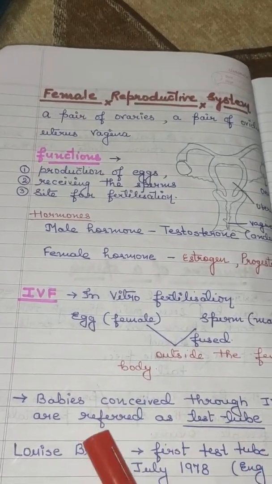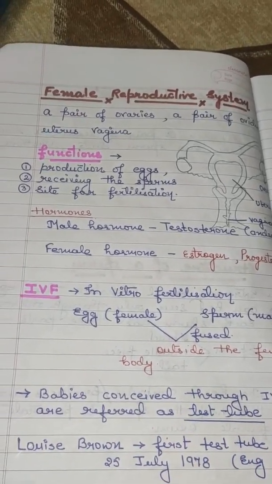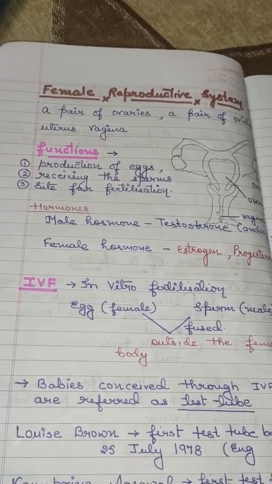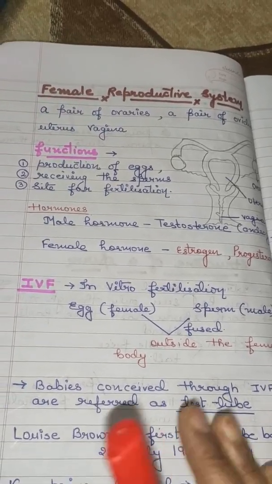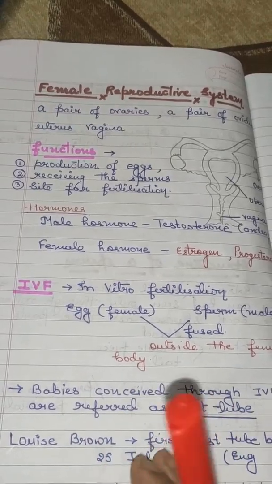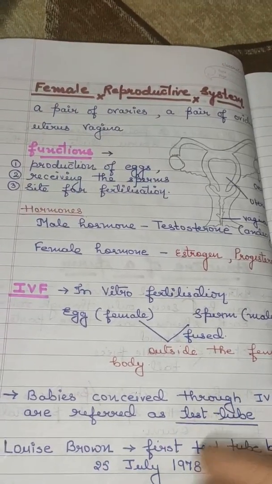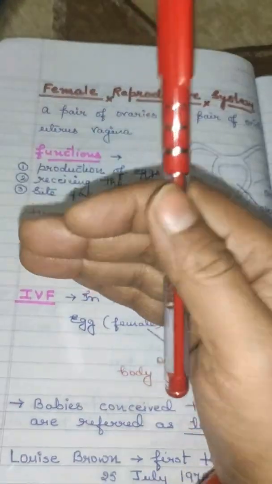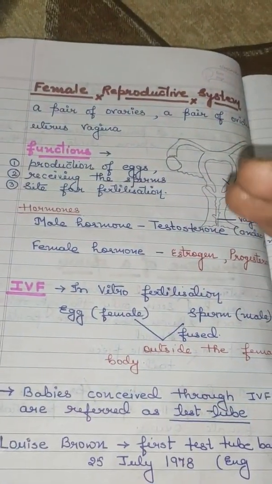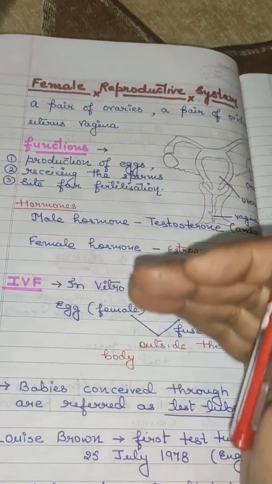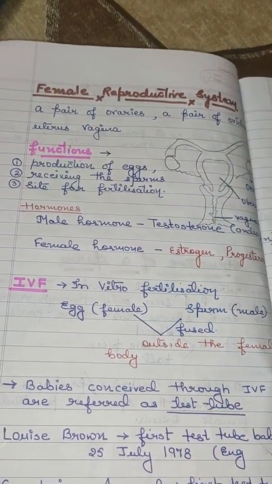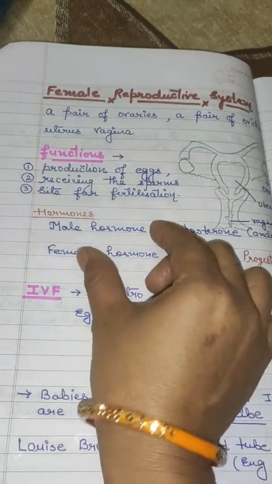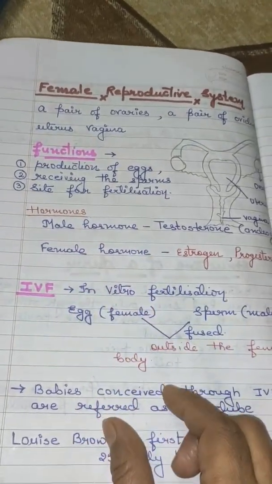When a male cell and female cell are not able to fuse normally and naturally, that particular egg cell and sperm cell are fused outside the female body in a small container, in a type of glass tube.